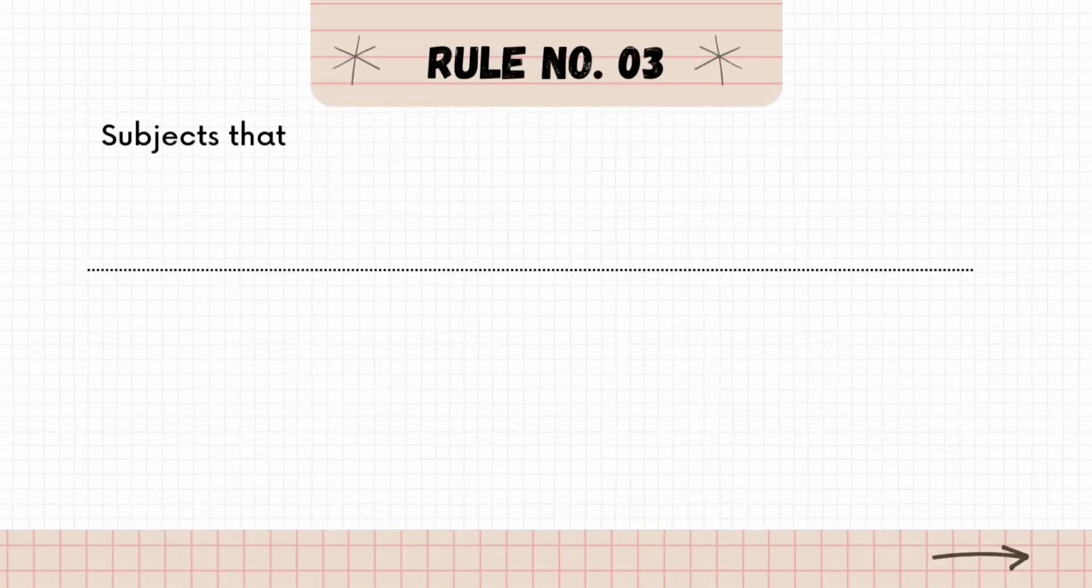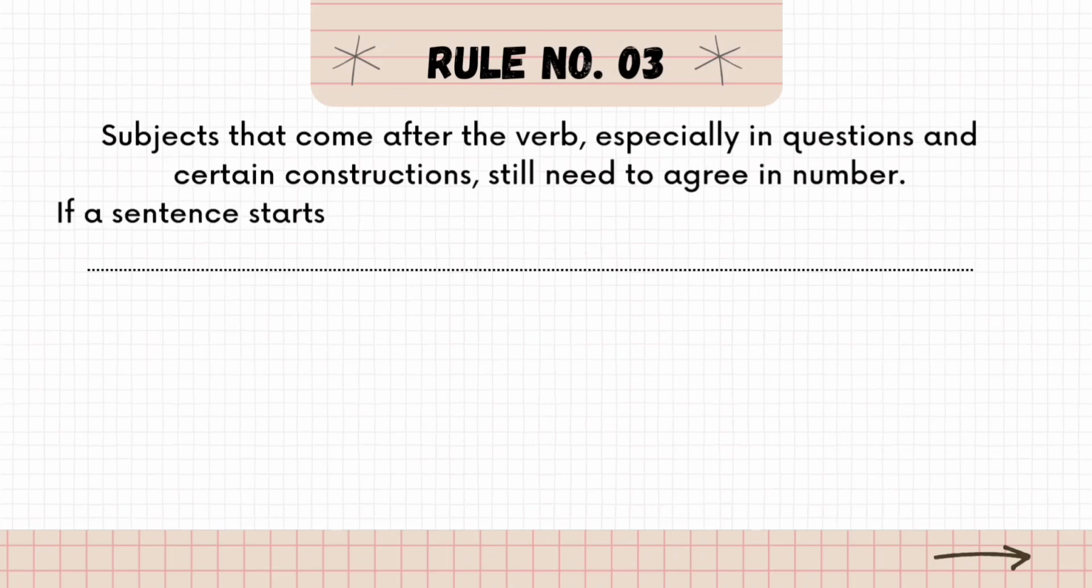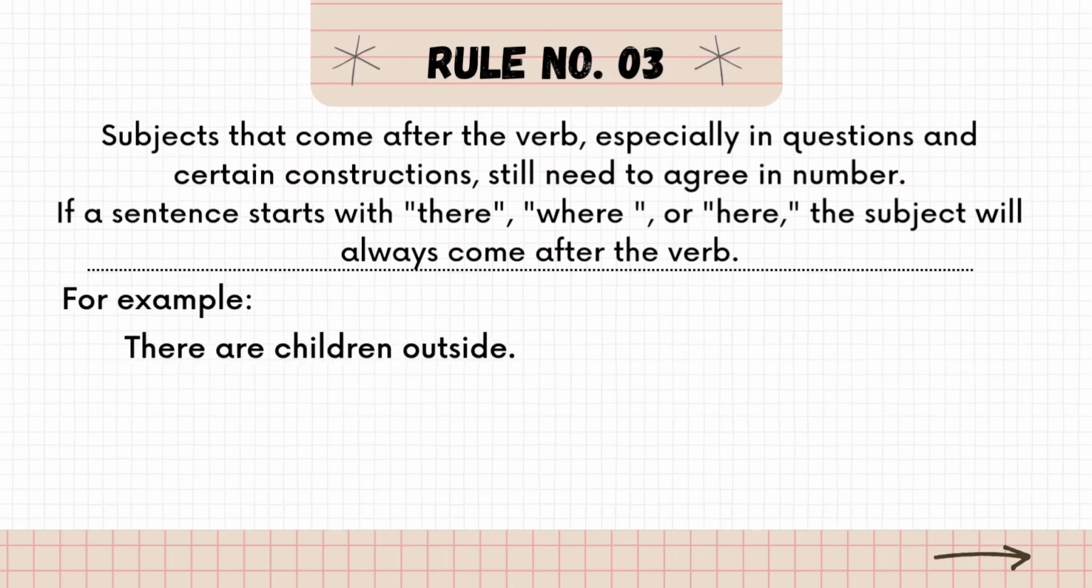Next rule, subjects that come after the verb, especially in questions and certain constructions, still need to agree in number. If a sentence starts with there, where or here, the subject will always come after the verb. Examples, there are children outside. The subject of the sentence is children and the verb is are. Here the subject comes after the verb. Where are the keys? Here the subject is keys and the verb is are.